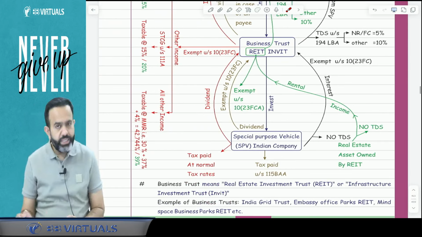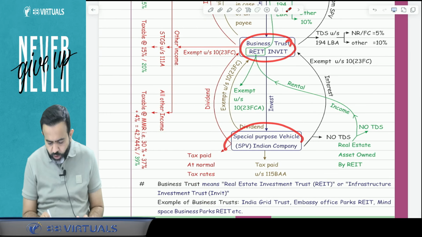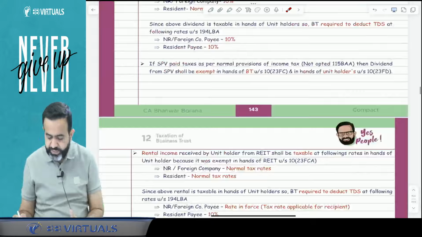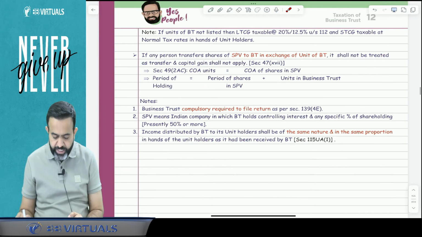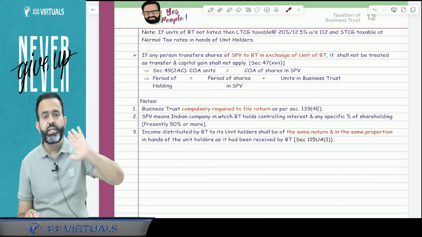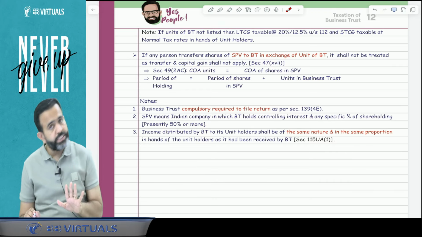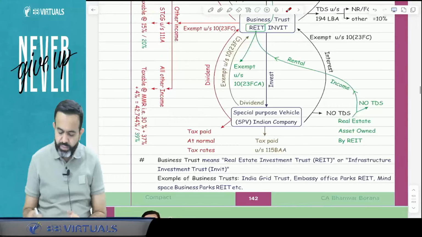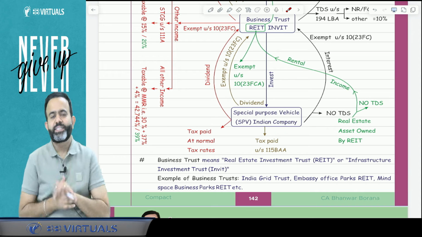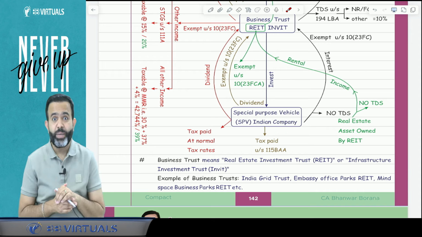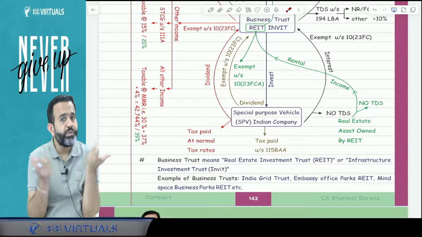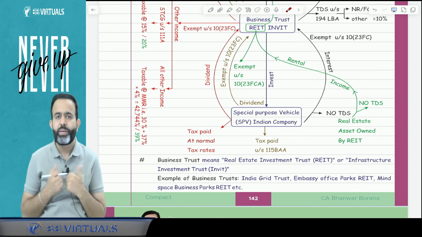I have mentioned that this business trust should hold some controlling interest in the SPV, and as per the current SEBI guidelines, presently 50% or more of the voting power or controlling interest in the SPV should be held by the business trust. Now suppose, for example, there is a company and we all are shareholders of the company. We are the 100% shareholders of the company. Now we want to make the business trust, and that company will become the SPV. How will the company become the SPV? 100% of the shares are held by us.